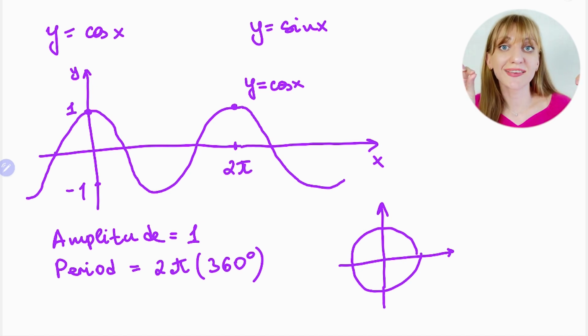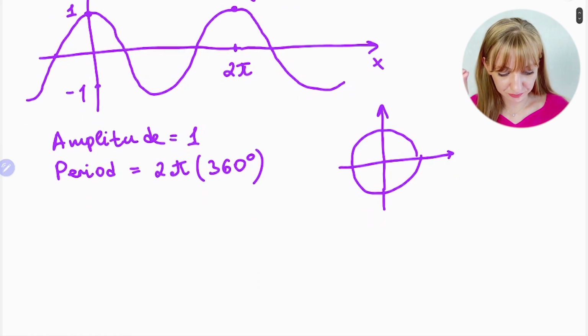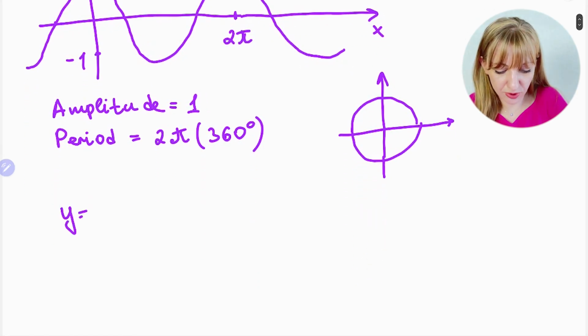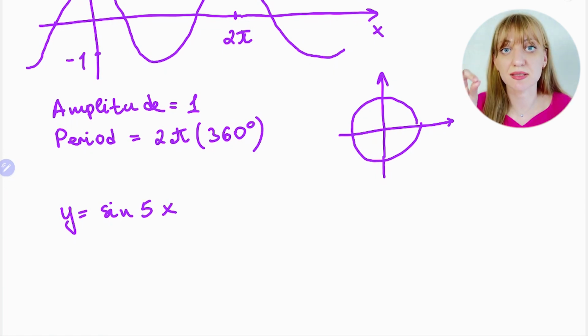But you also have functions like y is equal to, for example, sine 5x. What to do in this case? Of course, it changes the period. Why? Because it's a horizontal stretch. If you take the topic of functions, there you study different transformations of the function. One more time, this is why it's important to study all of the topics, because there is a connection between them.